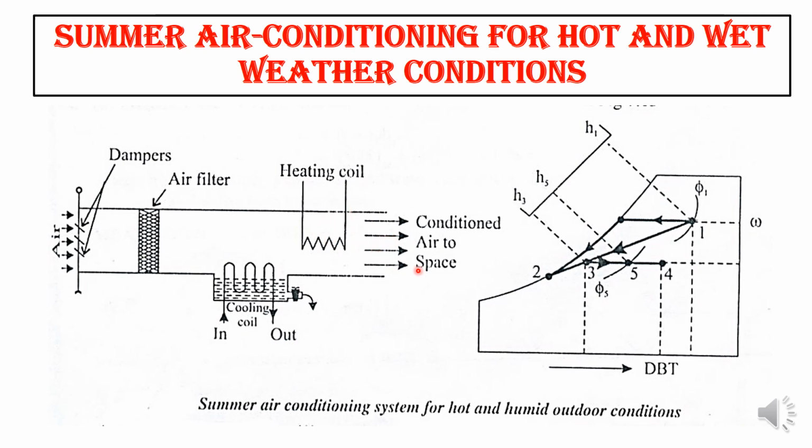So this is how we are dehumidifying the air and cooling the air. The final point will be your 5. Point 4 represents the maximum temperature that could be obtained when effective heating is done. So in this way you can maintain hot and wet weather condition.